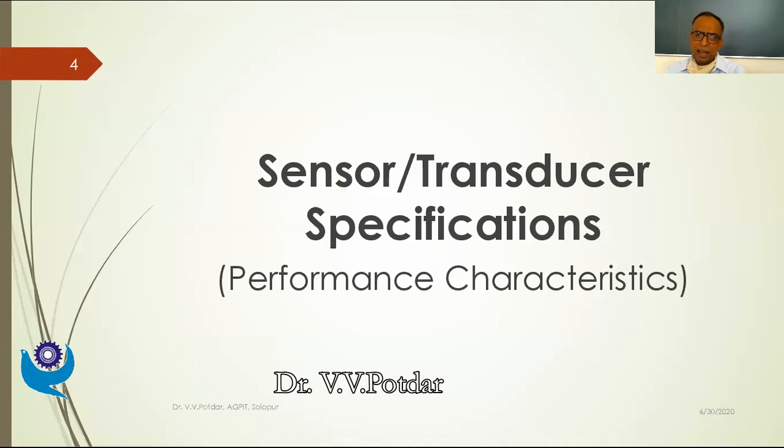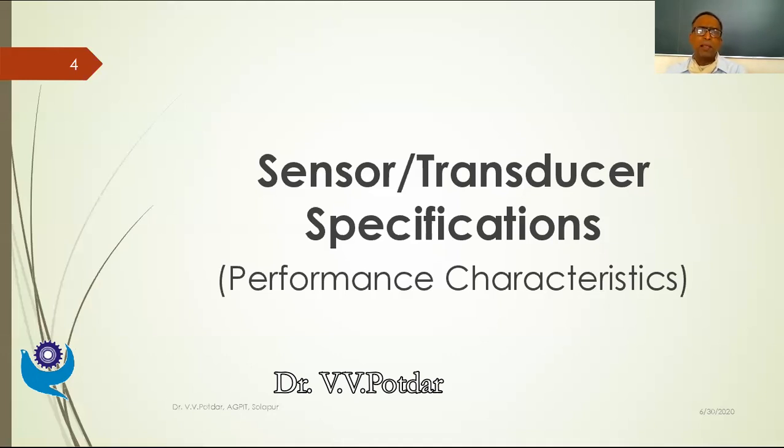Before selecting a particular type of transducer for a particular type of application, we need to study certain performance characteristics. These characteristics can be categorized into two groups. One group is called static performance characteristics, and the second group is called dynamic performance characteristics.